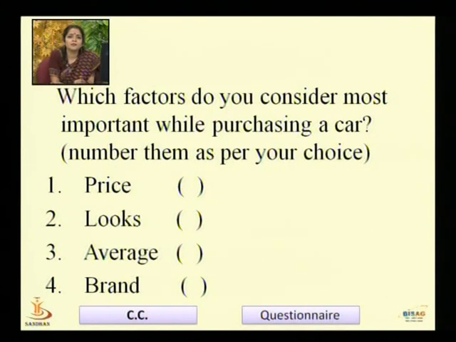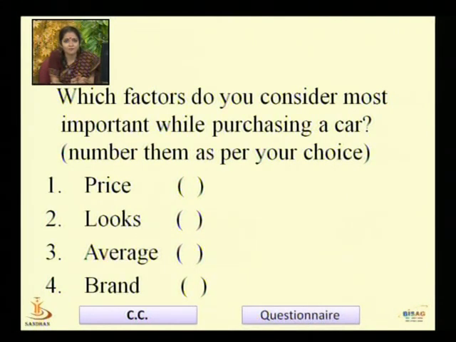For example, which factors do you consider the most before drinking a soft drink? The flavor, the price, the quantity, or the brand's name, right? In fact, he keeps all the four factors in his mind, but he has to give the preference number here. That is why this type of question is known as ranking item question.